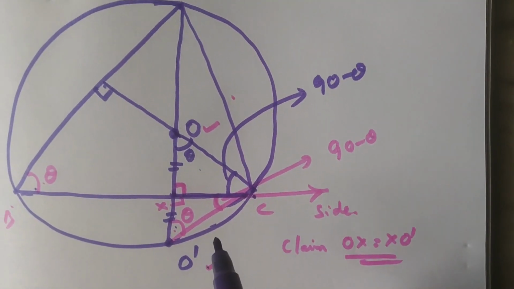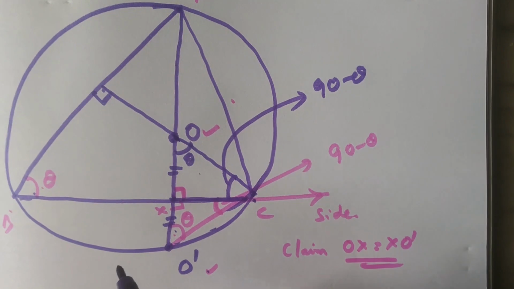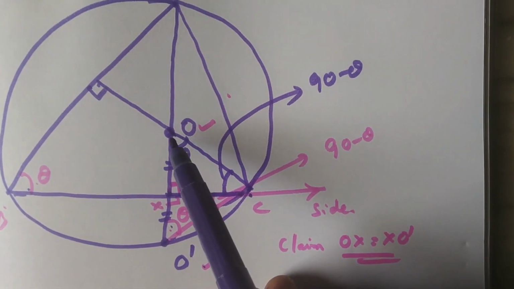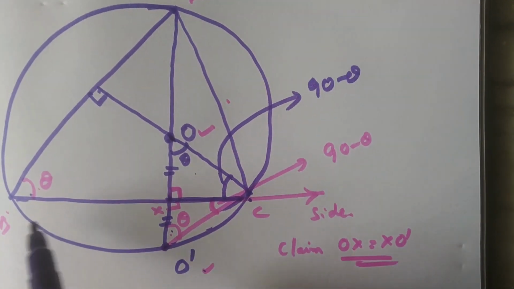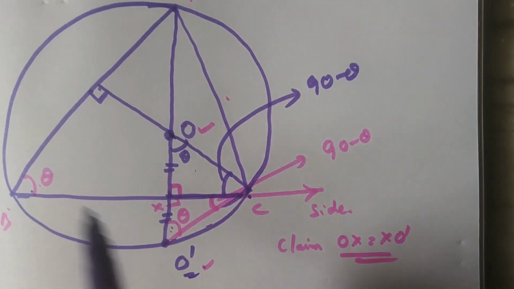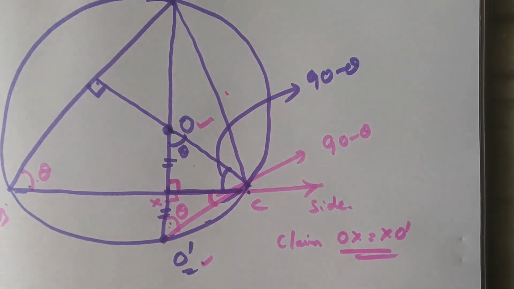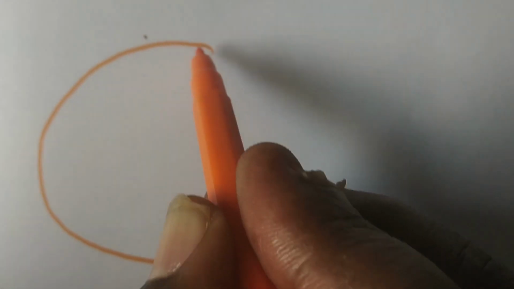Hence, we conclude that the image of the orthocenter of a triangle with respect to a side must lie on the circumference of the circle. Okay. Now see this concept. Consider a circle.